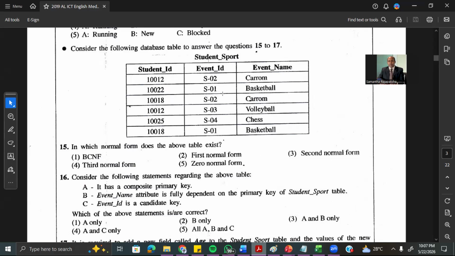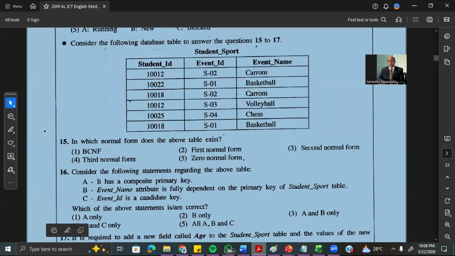Okay, question 16. Consider the following statements regarding the above table. It has a composite primary key. Yes, that is obvious. Event name attribute is fully dependent. No, event name is partially dependent. B is wrong. Event ID is a candidate key. No, event ID is a part of the primary key. So therefore, A only. Question 16, answer is A only.